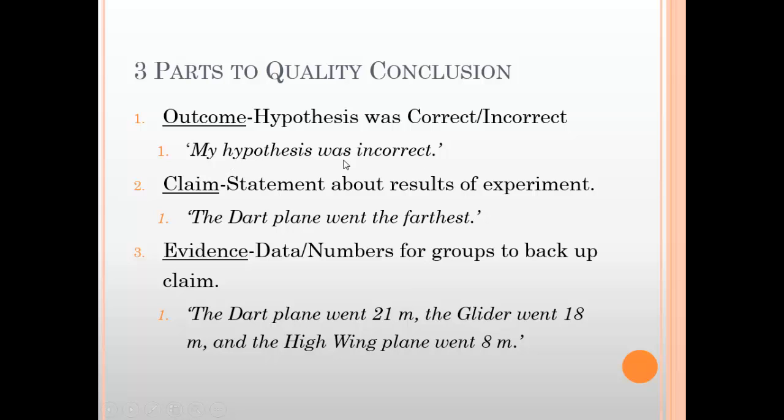My hypothesis was incorrect. For example's sake, we'll say that in my hypothesis, I said the DART plane would go the least far and the high-wing plane would go the farthest. The data has proved me wrong, so I make that statement. Again, no one can refute my conclusion. In the future, you'll get used to your conclusion being graded. You'll have to stand up and defend your conclusion, so you want to back yourself up. So again, outcome backed up by claim, backed up by evidence, which is numbers. Numbers don't lie. No one can refute what you said.